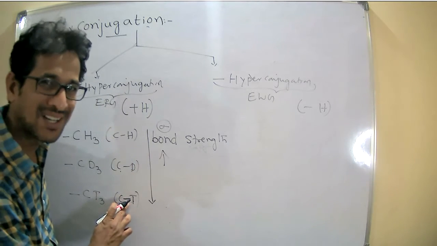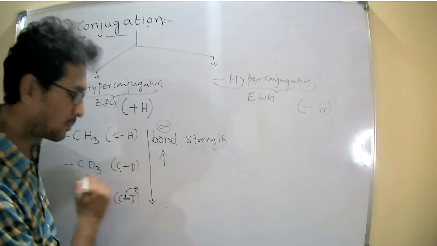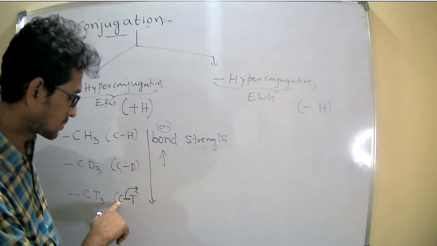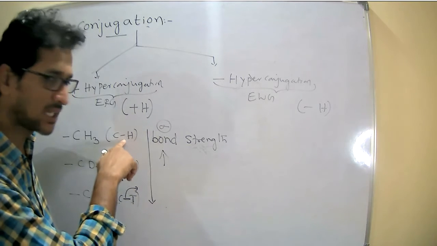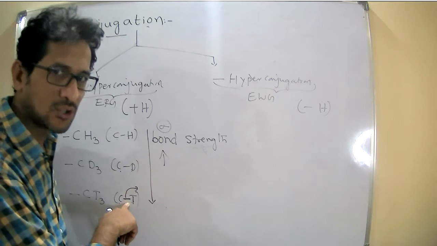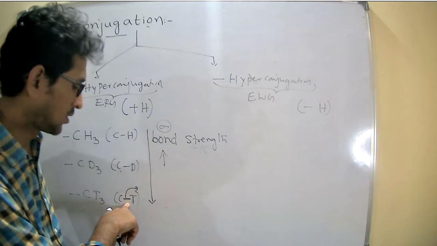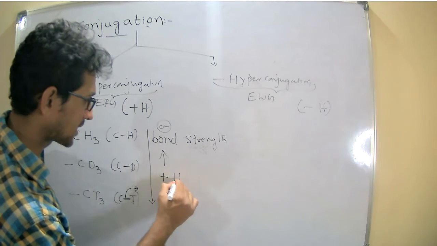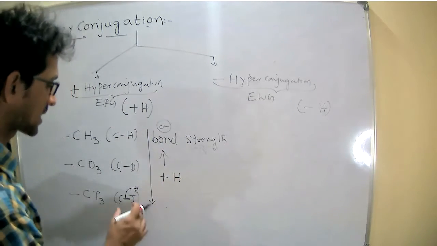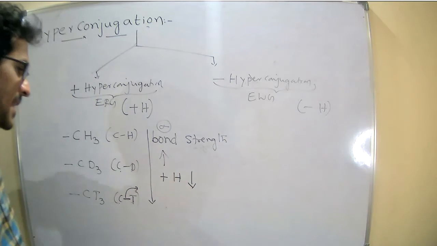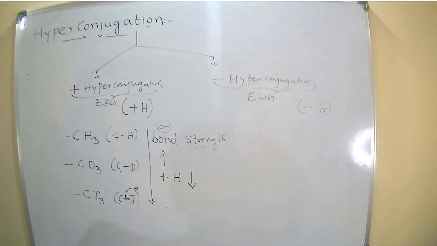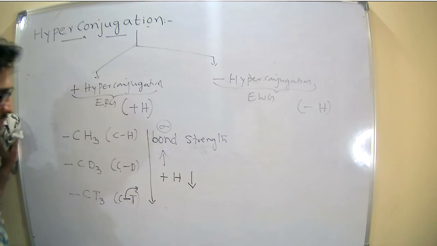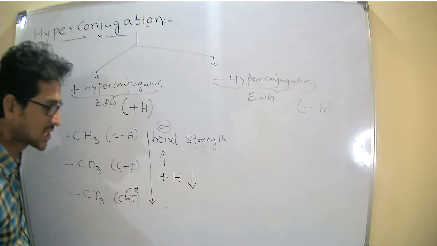Therefore, it is somewhat difficult to break down or difficult to delocalize the sigma electrons which is present between the carbon and tritium compared to the above two. So once it is a strong bond, it is not readily delocalized. Therefore, what happens here? Plus hyperconjugation effect decreases. Here I can write, among all these, which shows the greater hyperconjugation effect.